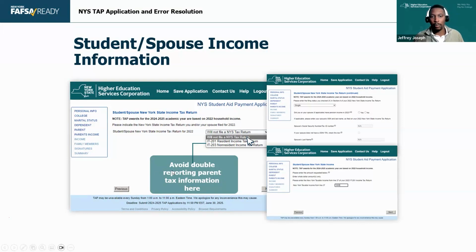If they don't have income though, I have seen a lot of cases where they put their parents' income again, right? Which ends up putting them over the limit, and then they have to come back and work with us to remove that income. So have them avoid double reporting.